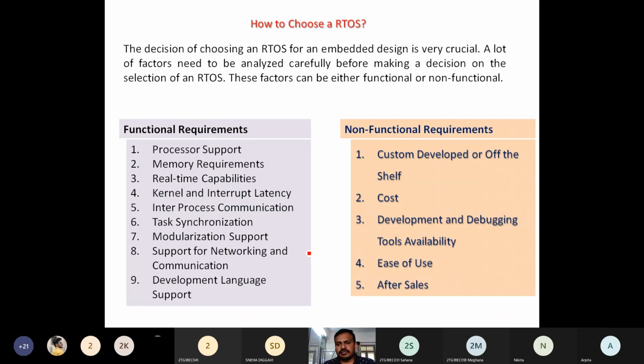Another main non-functional requirement is ease of use. It should be readily available for usage. And we need to go for after sales. So after sales, what is the functionality of this RTOS? So these are some functional and non-functional requirements while making a decision to choose an RTOS for the design of an embedded system.